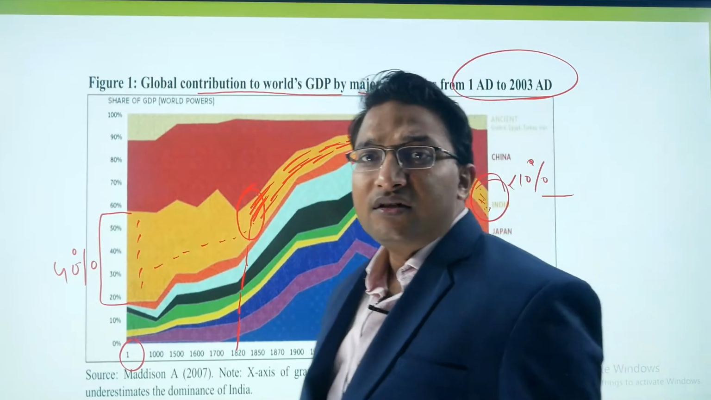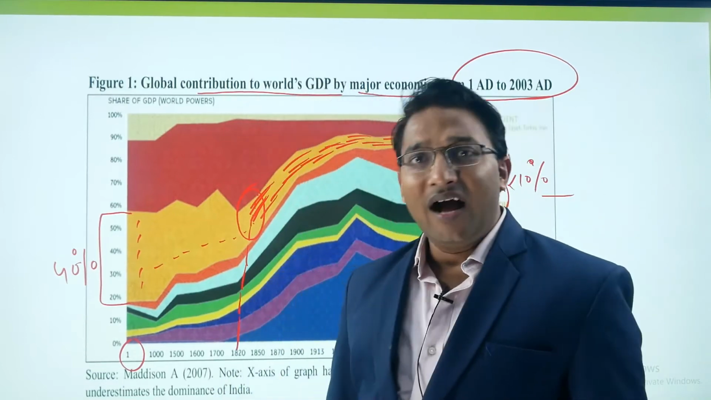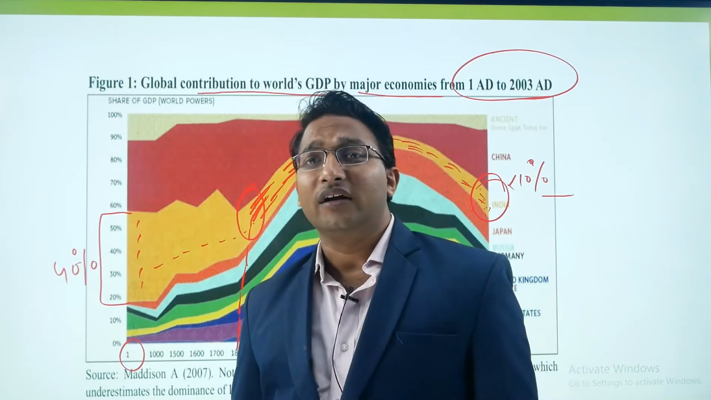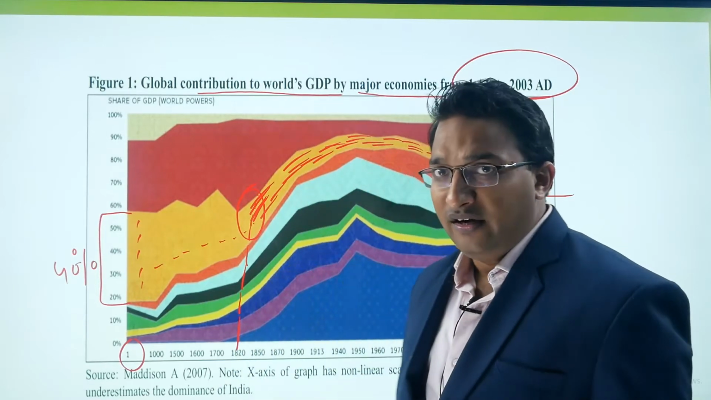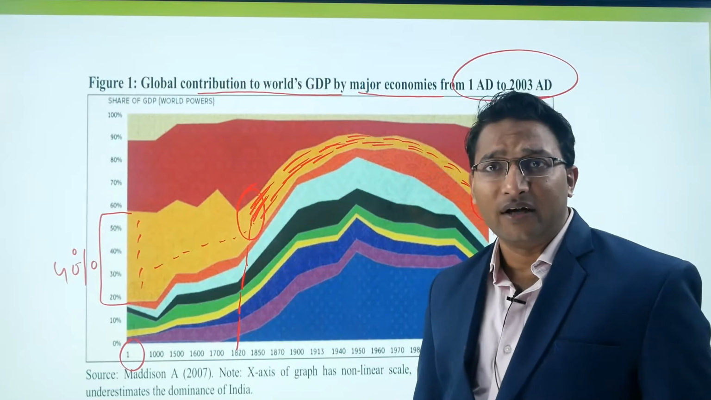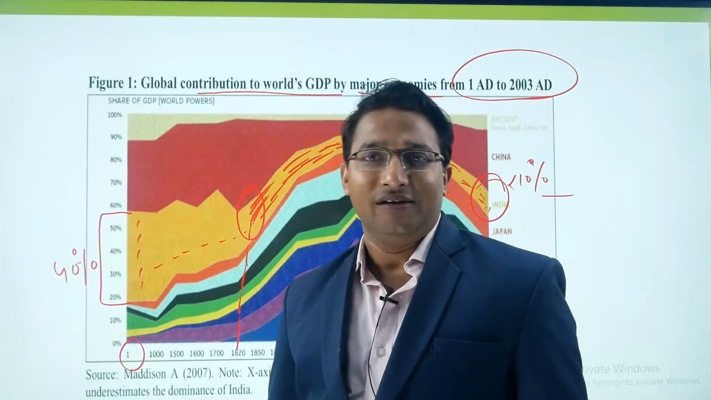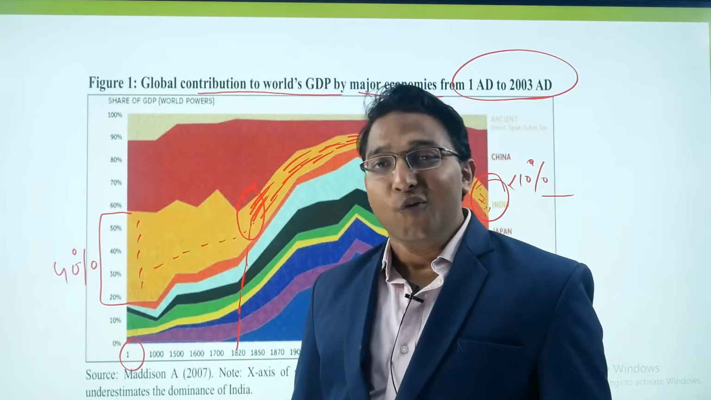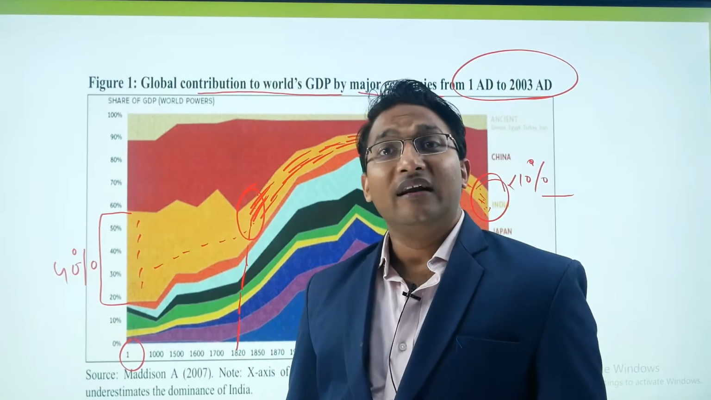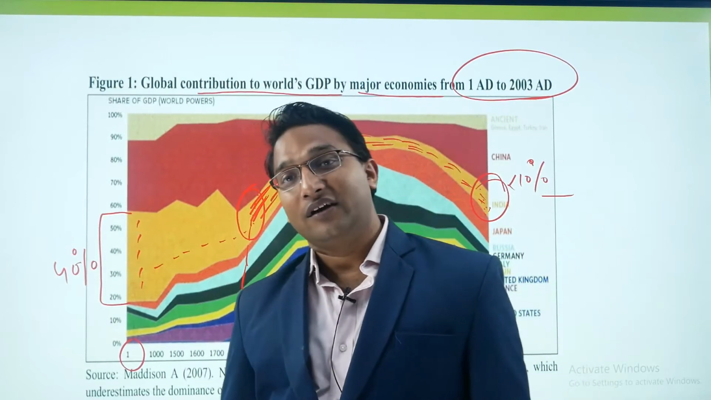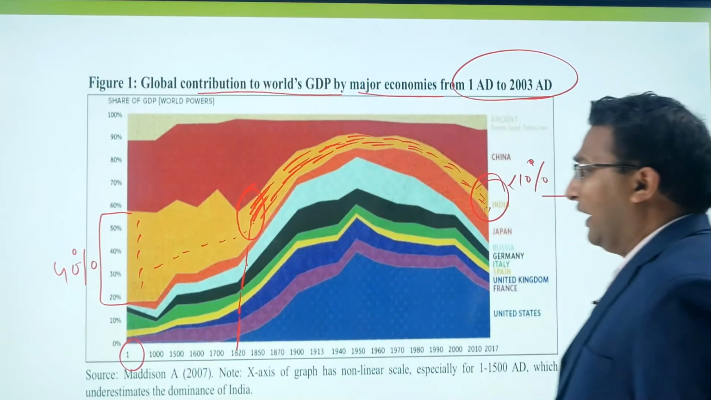That means one thing is very clear, that our potential has been very, very high. It is just that we are not using it appropriately. And this gives us an opportunity to look into how we can contribute to the level of 40%, how we can achieve the past glory, right? So this was about India.